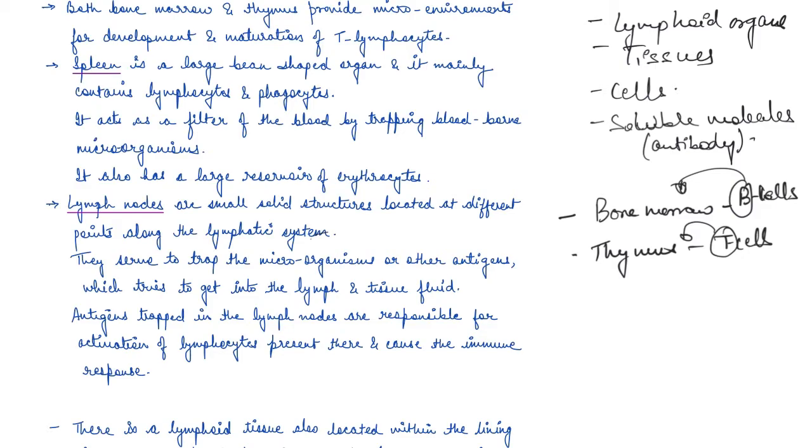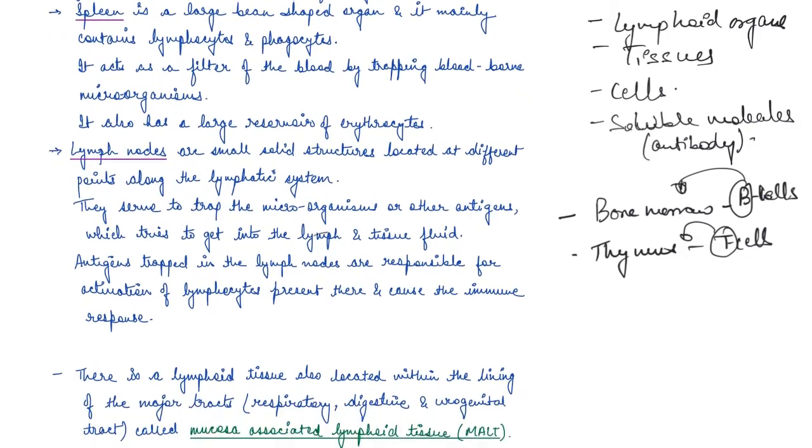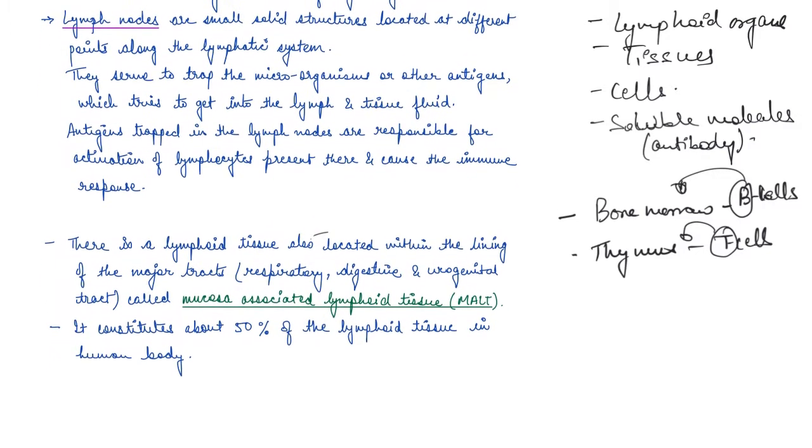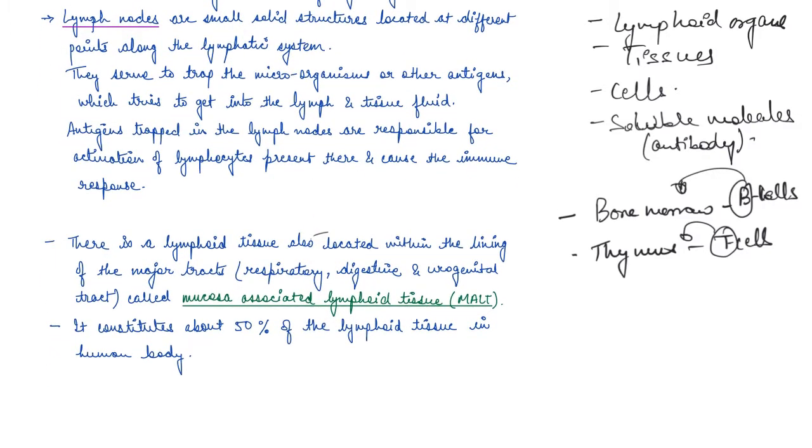Then we have lymph nodes. Lymph nodes are, guys, small solid structures located at different points along the lymphatic system, right? These nodes trap the microorganisms or the antigen which gets into the lymph or tissue fluid.